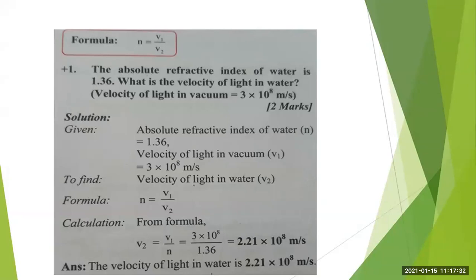So the velocity of light in water is 2.21 into 10 raised to 8 meter per second. You can see that if you know the proper formula, you can very easily solve this numerical. Got it? While solving a numerical, keep in mind these steps: write all the given things, then what you have to find, then write the formula, and afterwards do the calculation. If you want to solve this, just take a screenshot of this numerical.